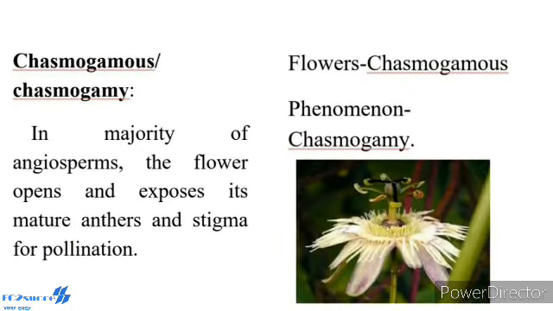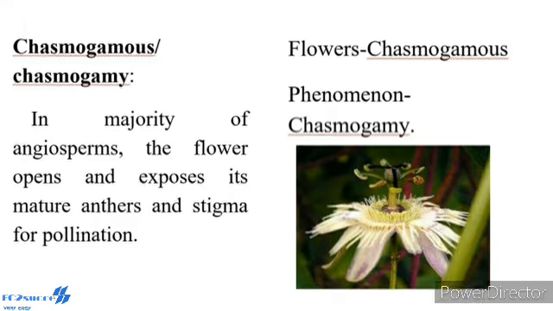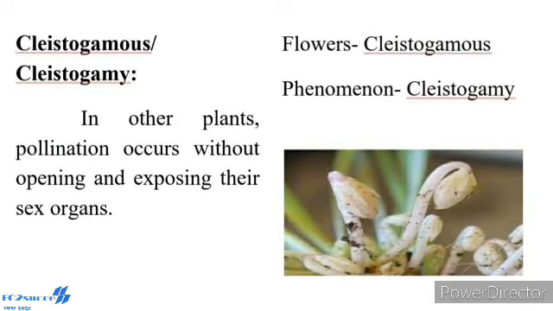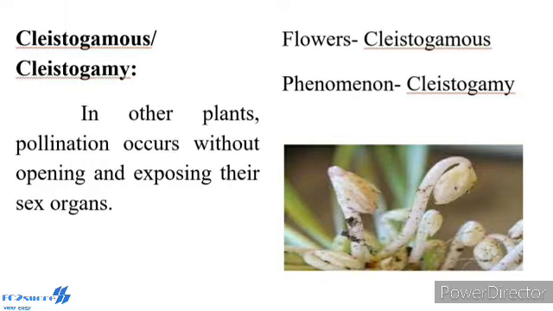In the majority of angiosperms, the flower opens and exposes mature anther and stigma for pollination. Such flowers are called chasmogamous and the phenomenon is called chasmogamy. Another one, cleistogamous. In other plants, pollination occurs without opening and exposing their sex organs. Such flowers are called cleistogamous and the phenomenon is called cleistogamy. Two types of gamy: chasmogamy and cleistogamy.